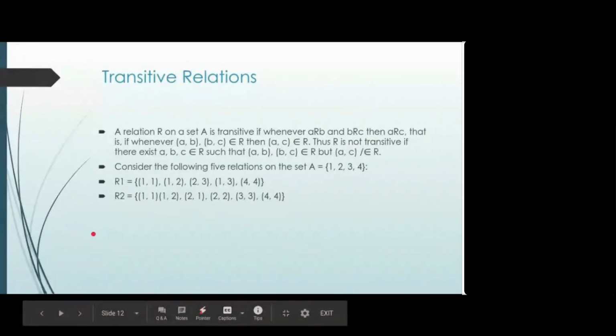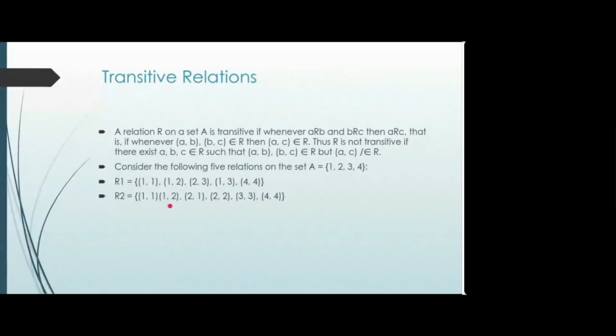Yes. 1 to 1, 1 to 2 is there. So 1 to 2 is there. Then 1 to 2 and 2 to 1, so 1 to 1 is there. Then 1 to 2 and 2 to 2 is there, so 1 to 2 should be there. It is there. Then 2 to 2 and 2 to 1, so 2 to 1 should be there, which is there. That's it. Okay. So it is also a transitive relation.